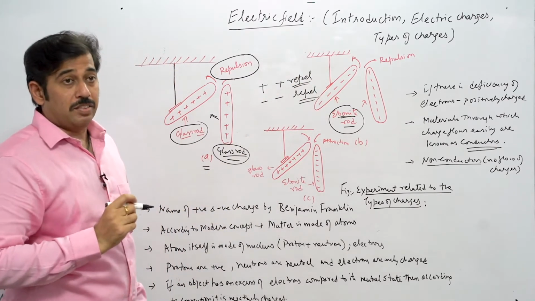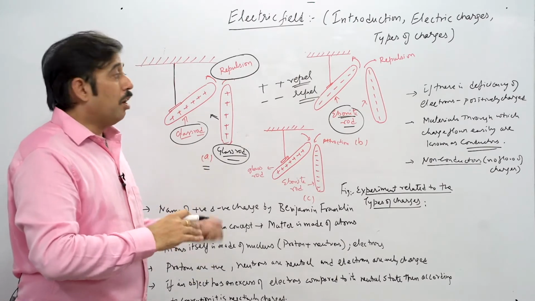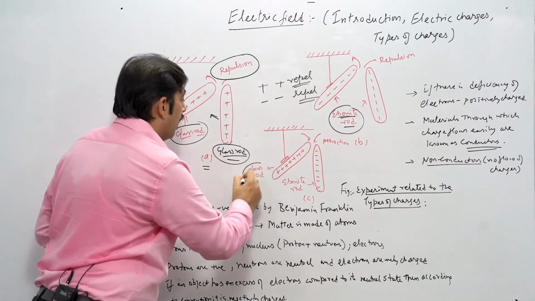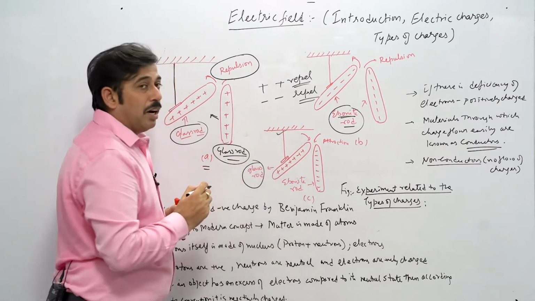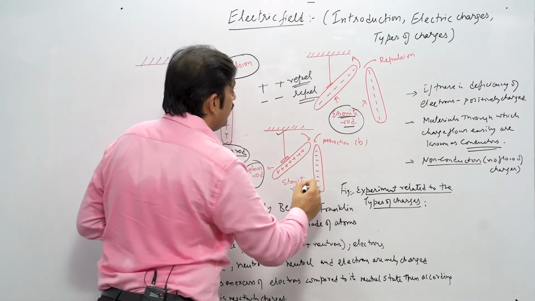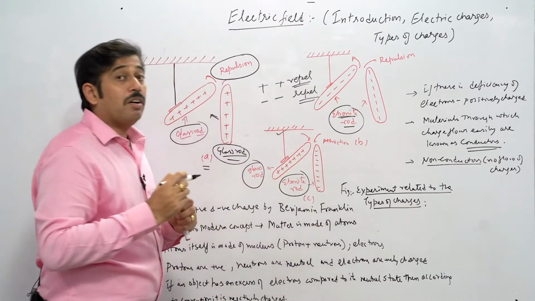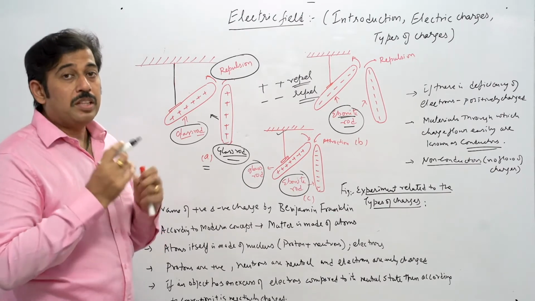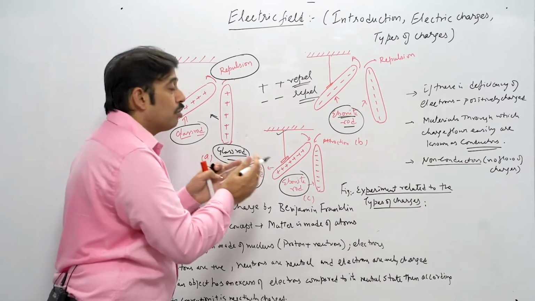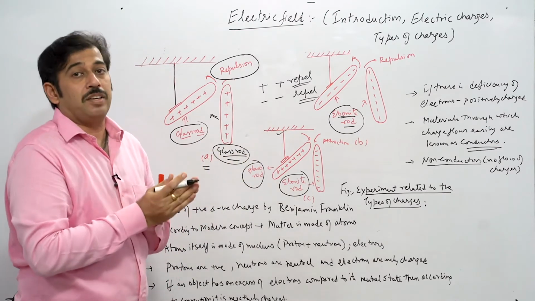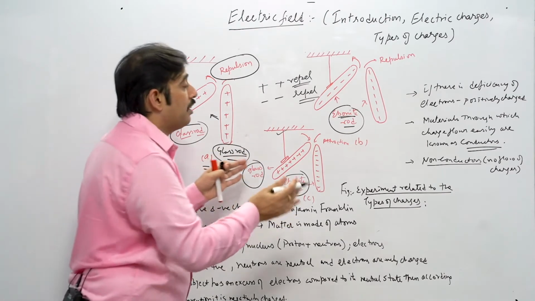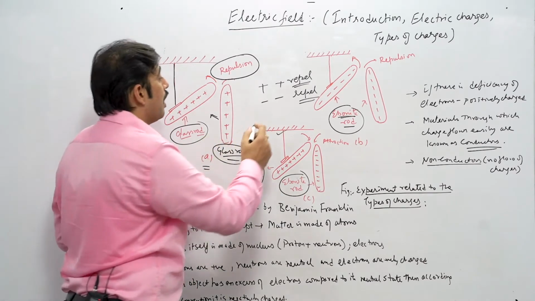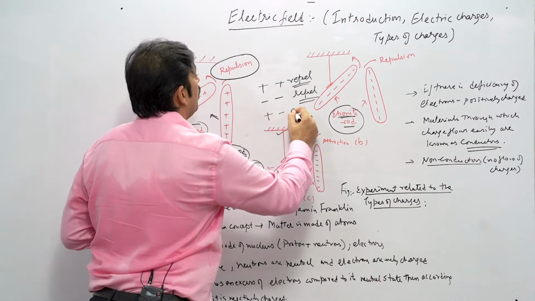But in case the charges are unlike, we can see in the third example here very clearly. Suppose we have taken the glass rod here, but in place of the second glass rod we have taken the ebonite rod. Now the ebonite rod has acquired different charges, which is the negative charge over here. So when these two rods are brought closer to each other, because their polarity is different, they can very easily attract each other. So the kind of force here is attraction. That means unlike charges, suppose we have plus and minus, they are going to attract each other.